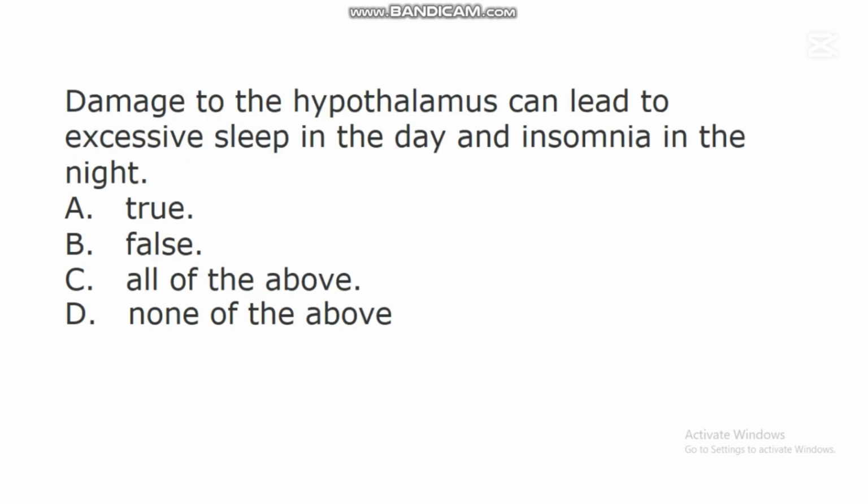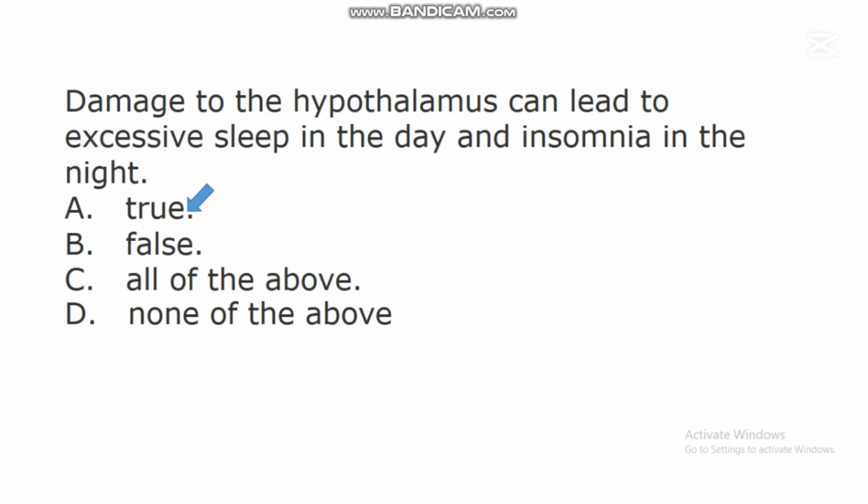The next question says, damage to the hypothalamus can lead to excessive sleep in the day and insomnia in the night. A. True. B. False. C. All of the above. D. None of the above. In this question, the correct answer is A. True.